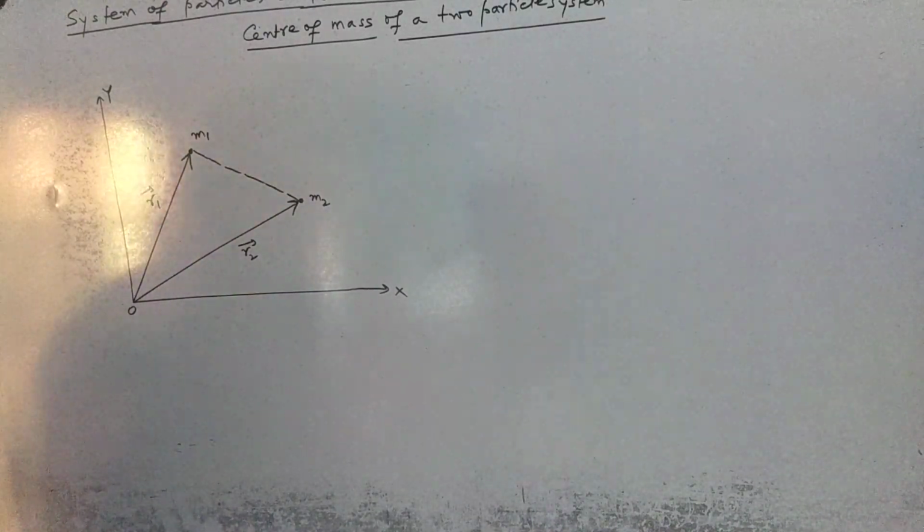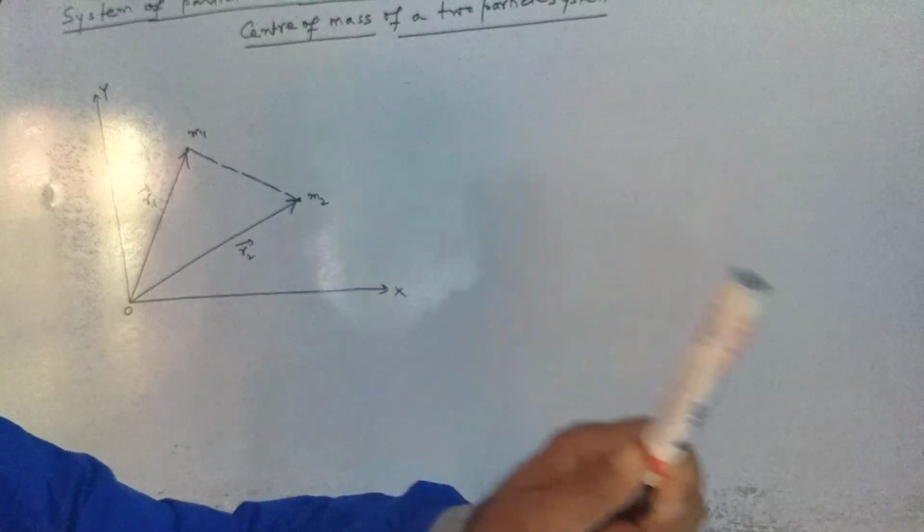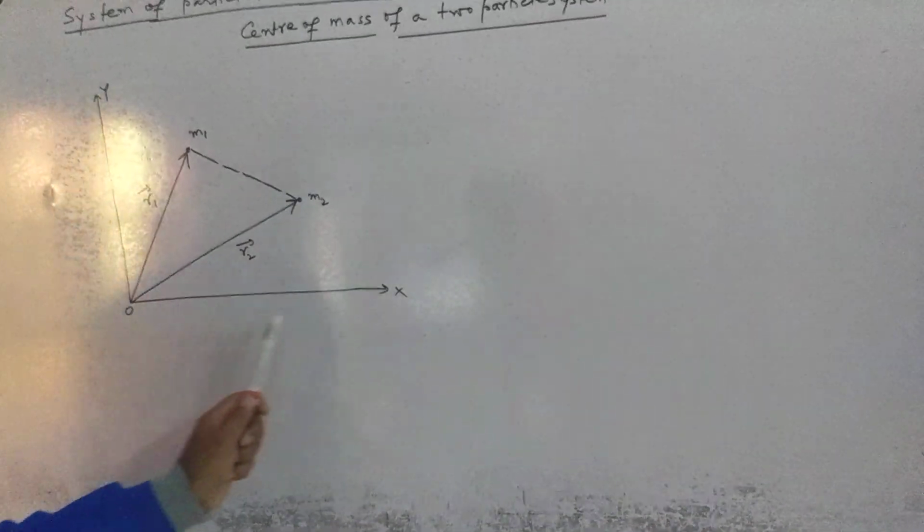Okay, dear students, let us see this figure. We are discussing the center of mass of a two-particle system. The upper line may not be visible for you, but I am telling you, it is the center of mass of a two-particle system. What is there? This is the XY plane.